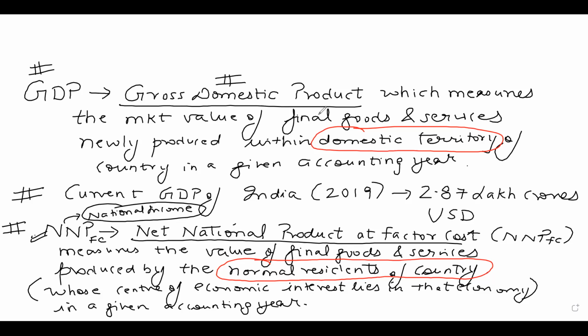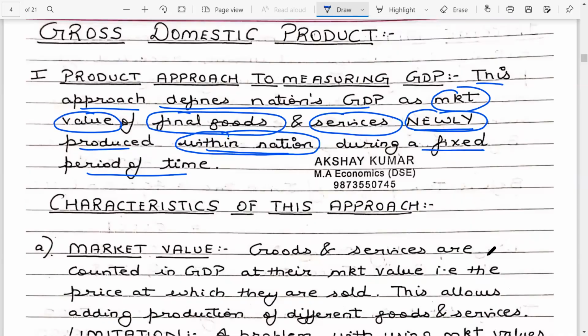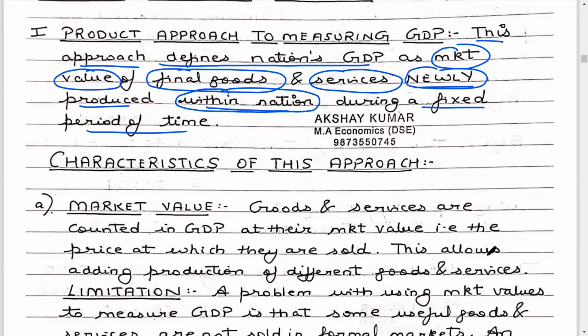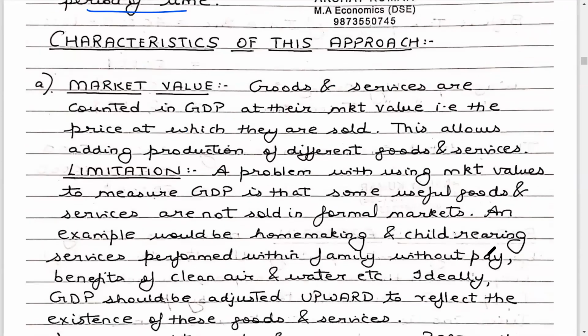Okay, so we don't have to go into much depth of this. This much explanation is completely sufficient. If I come back to the lecture note, you can see I have explained all the points in the lecture note point-wise. So the first point is market value.